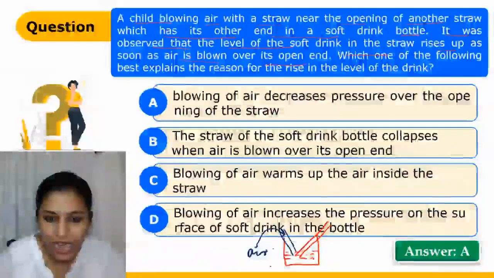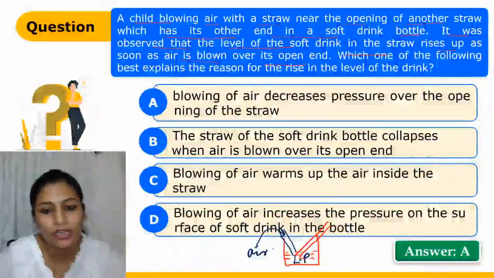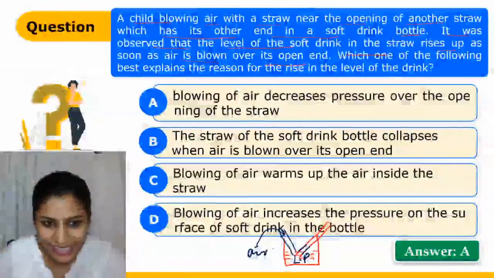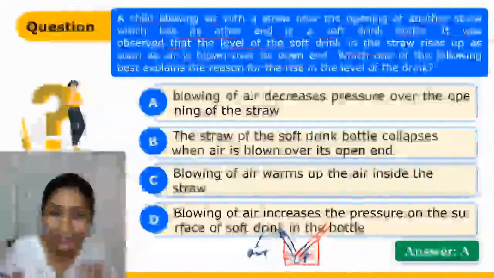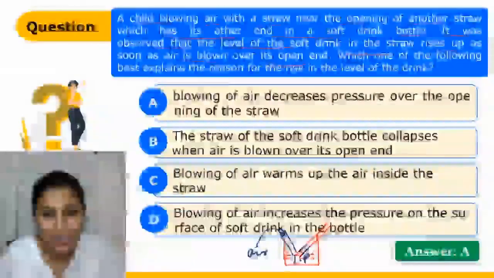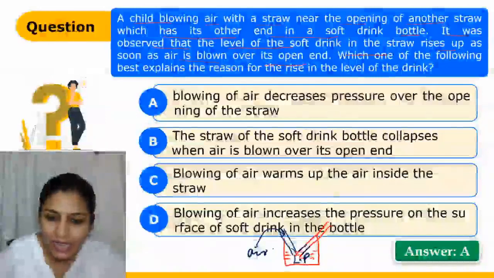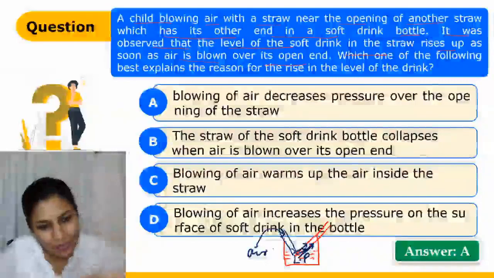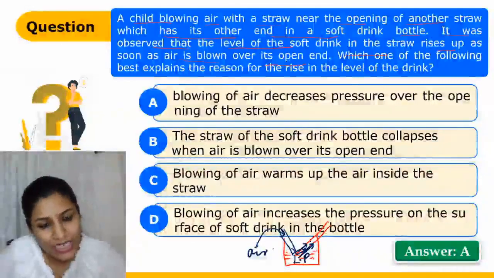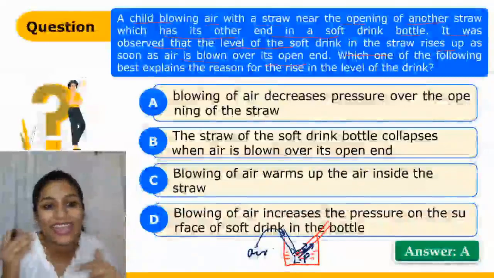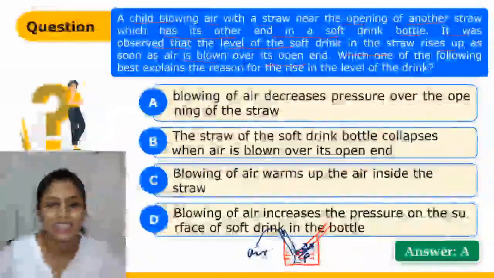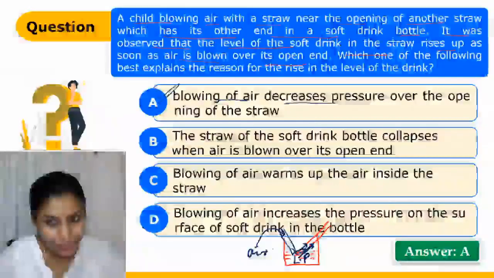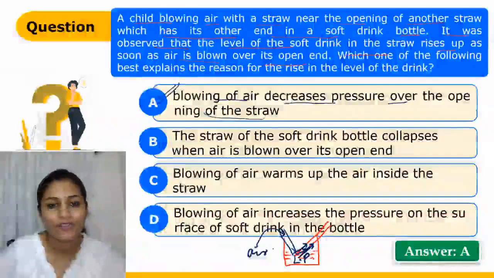So basically what will happen, here low pressure is going to be created, and as we know, at the mouth of this straw, if the low pressure is created, then liquid or gases, they move from higher pressure to lower pressure. So what will happen, this cold drink is going to rise up in the straw because it is going to flow from higher pressure to lower pressure, and the lower pressure region is created by blowing air into the straw. So the answer to this question is option number A. Blowing of air decreases the pressure, as I have told you, over the opening of the straw.